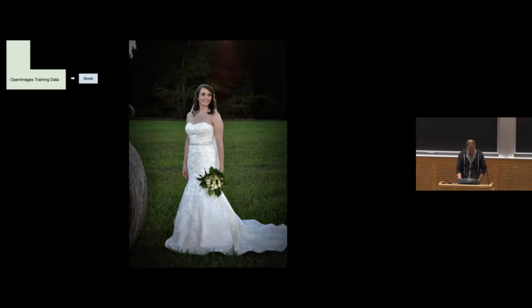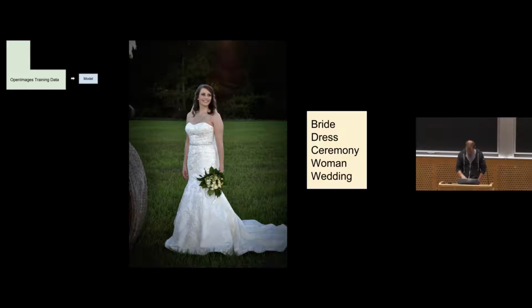And when we apply an ImageNet-y kind of model to this, the classifications we get back are kind of what I personally would expect. I'm seeing things like bride, dress, ceremony, woman, wedding, all things that, as an American in this country at this time, I'm thinking make sense for this image. Cool. Maybe we did solve image classification.